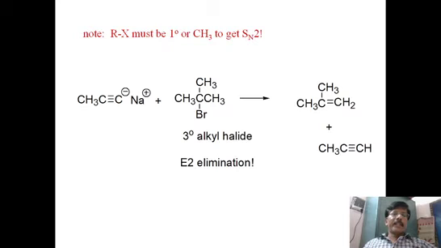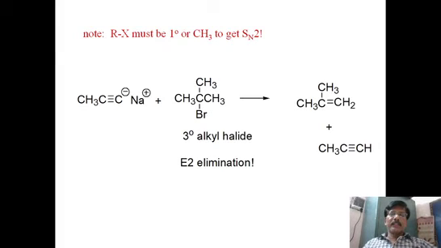In particular, the important point in this reaction is that the alkyl halide must be primary, like methyl or ethyl, so that it proceeds by an SN2 mechanism. If it is a tertiary alkyl halide, then the reaction will be something different, not as usual as we expected.